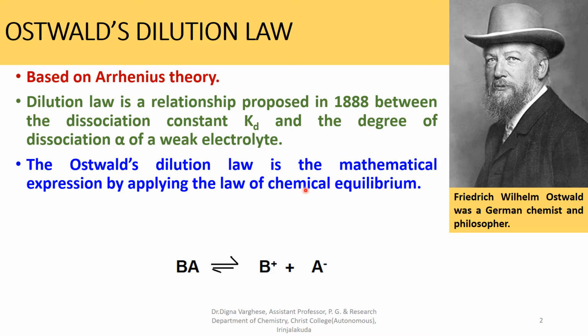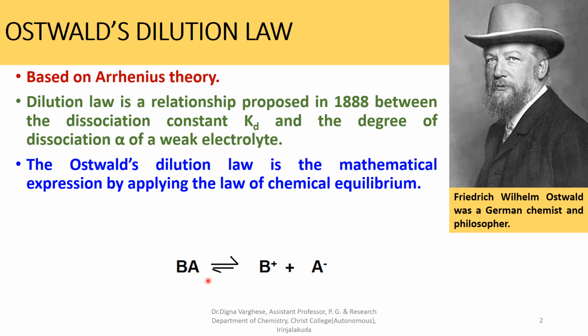The theory of electrolytic dissociation assumes a dynamic equilibrium between the ions, that is BA ionized as B plus and A minus, and the unionized molecules in the electrolyte solution.